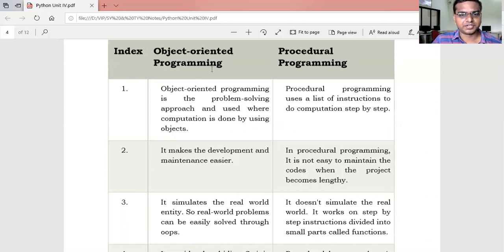Object-oriented programming makes development and maintenance easier. It can divide a large problem into a number of small entities, so that it is very easy to maintain and develop. In procedure-oriented programming, it is not easy to maintain the code when the project becomes lengthy. Large projects are not compatible with procedure-oriented programming because it is very difficult to maintain and develop.